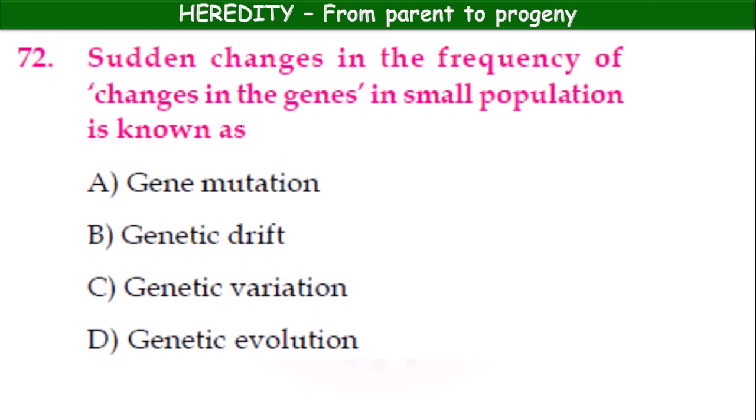Sudden changes in the frequency of changes in genes in small population is known as gene mutation, genetic drift, genetic variation, genetic evolution. Genetic drift. Oh, no. The sudden changes in the frequency of changes in genes. So, gene mutation it is.